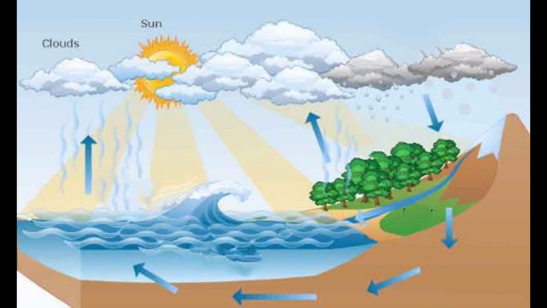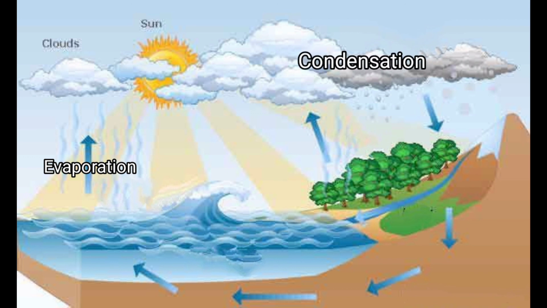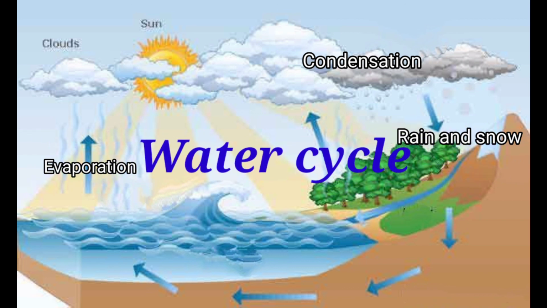Water cycle. In nature, the processes of evaporation and condensation take place continuously. Water evaporates from lakes, rivers, oceans, and other water bodies. It then condenses and falls down as rain and snow. This forms the water cycle.